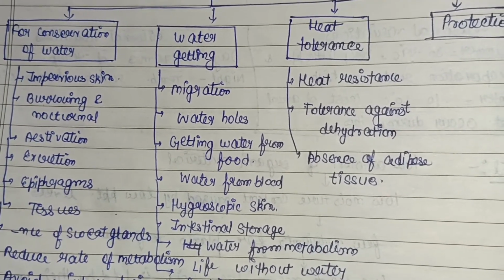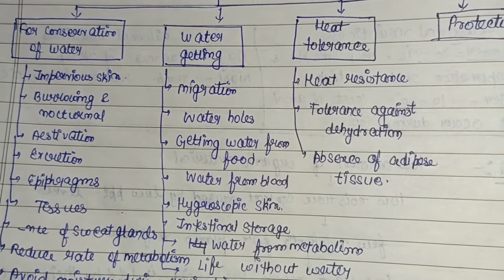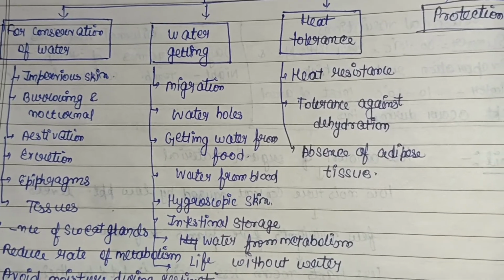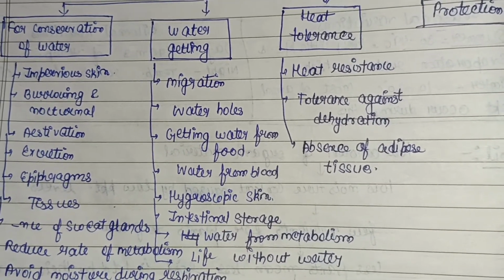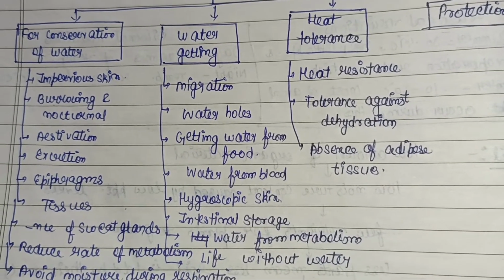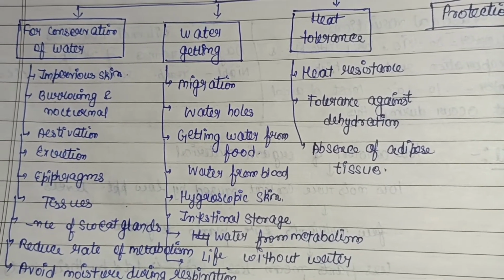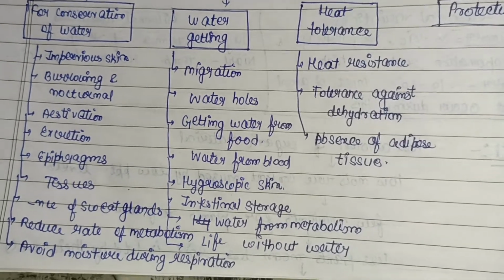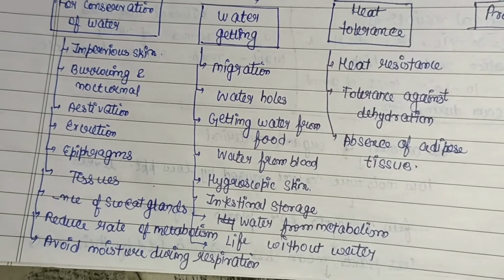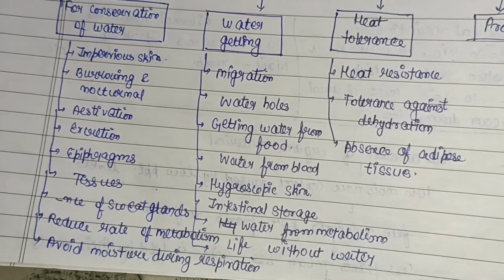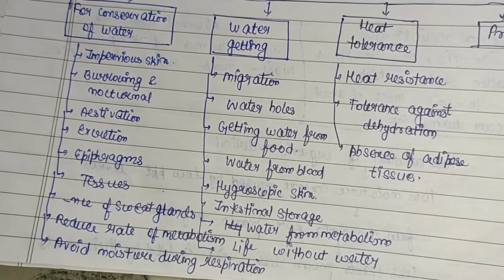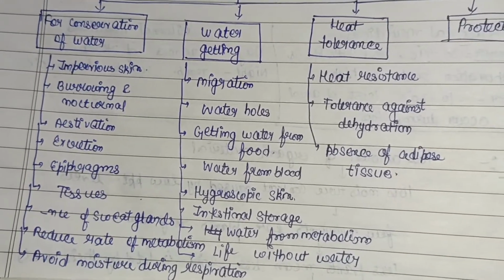Then water from the blood. Desert carnivorous animals take water in the form of the blood of the prey that they eat. Then hygroscopic skin, that is, the spiny lizard absorbs water from moisture like blotting paper. Then intestinal storage, for example we can see in the camel. Then water from metabolism. And some possess life without water, that is, many desert birds can survive even without drinking water, such as the black-throated bird, zebra finch, etc. Then the heat tolerance adaptation.